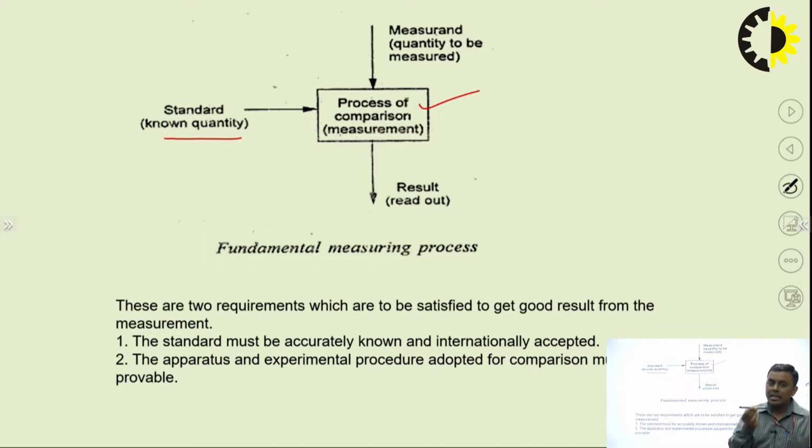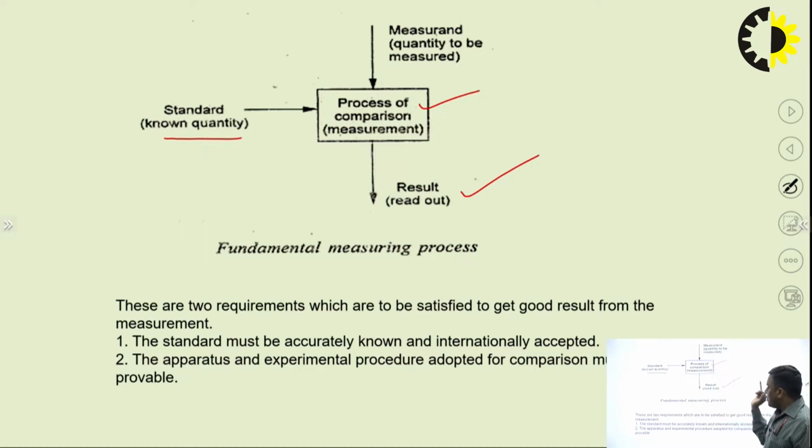Obviously, I will take some scale, a 6-inch scale or a 1 feet scale. On it the standards are given, so on that basis I can measure the dimension. So it is comparison with some standard, and the measured quantity will come out as the result. That is the basic procedure of measuring anything.